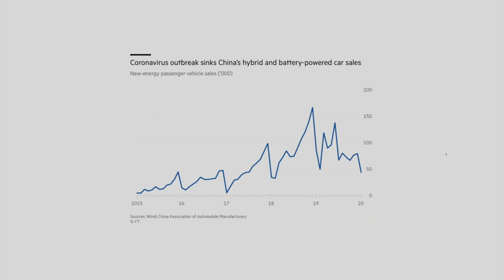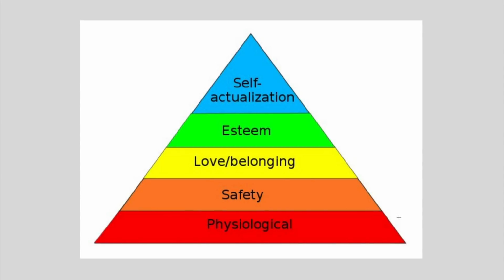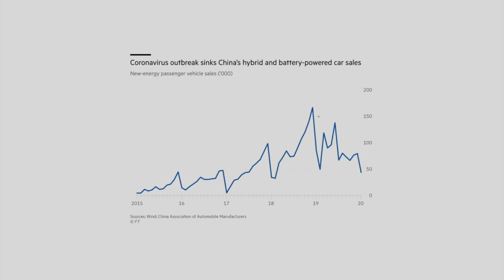And this is already influencing, if we just have a look at the coronavirus outbreaks, how they've sunk China's hybrid and battery-powered car sales, you can see how we're seeing a drastic decline. So people are no longer buying luxury goods because that's something they can go without. When people's fundamental needs are being threatened, they're not going to be looking for investments, they're not going to be looking for luxury cars. That's something they can do without, and this is exactly what this graph suggests.